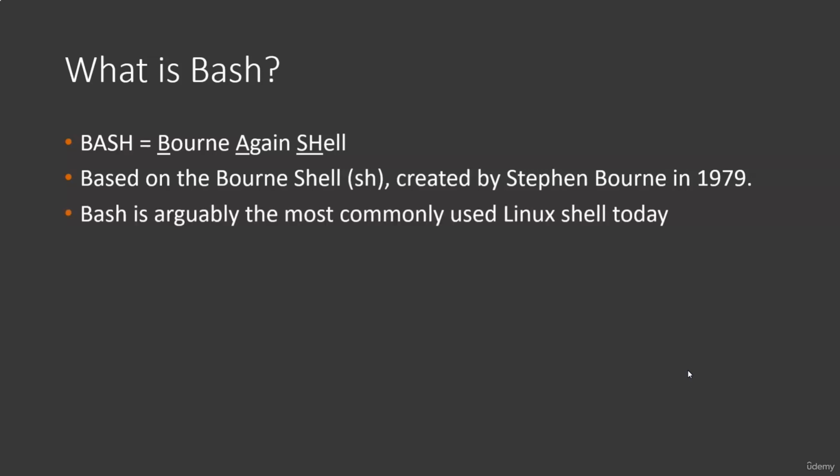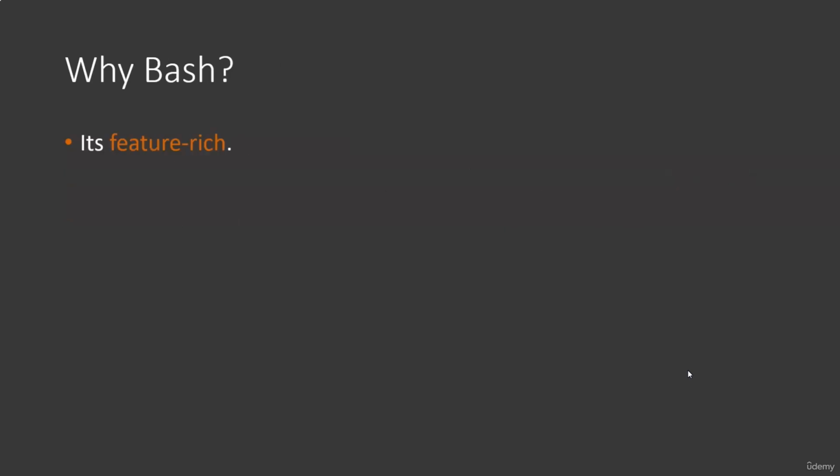As I said earlier, bash is the most commonly used shell, and the reason for this is the advantages that it has over other shells. First, bash has a very broad set of features available, which makes it convenient to work with and capable of achieving pretty much anything you could ever want to achieve when interacting with your operating system. For example, the Bourne shell, which bash is based on, lacks a lot of features due to the fact that it has not been broadly developed. Other common shells, such as the C shell and the Korn shell, each have their benefits, but do not contain as many features as the bash shell.